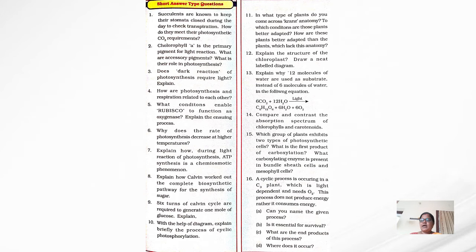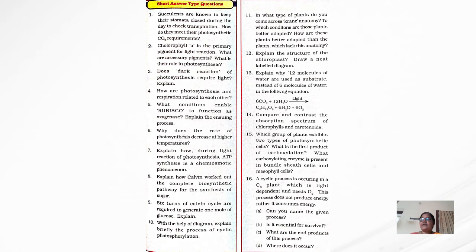Next, explain how during light reactions of photosynthesis ATP synthesis is a chemiosmotic phenomenon. The eighth question: explain how Calvin worked out the complete biosynthetic pathway for synthesis of sugar. Next, 6 turns of the Calvin cycle are required to generate 1 mole of glucose; how is it explained? And the last, 10th question: with the help of a diagram, explain briefly the process of cyclic phosphorylation.